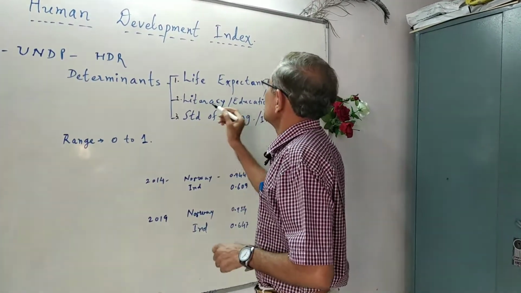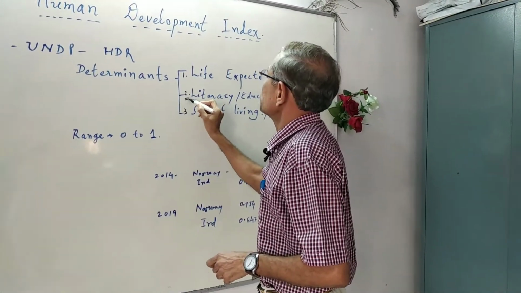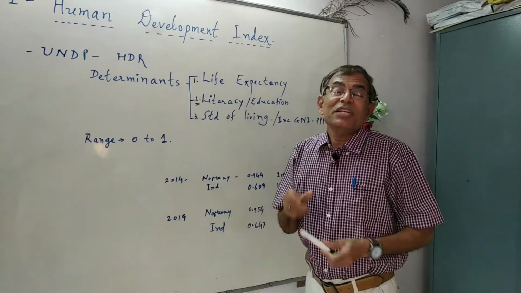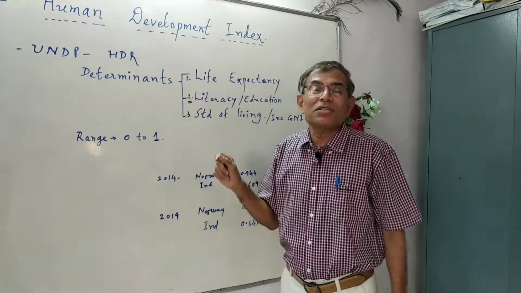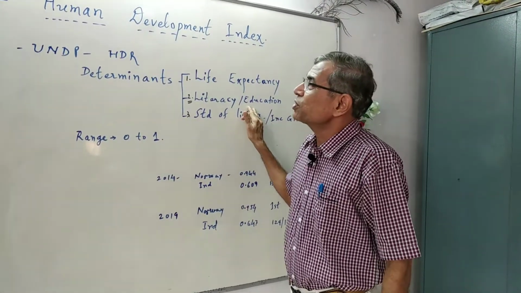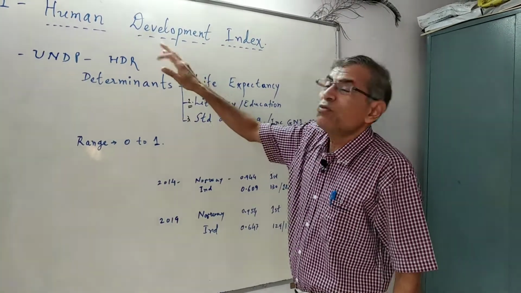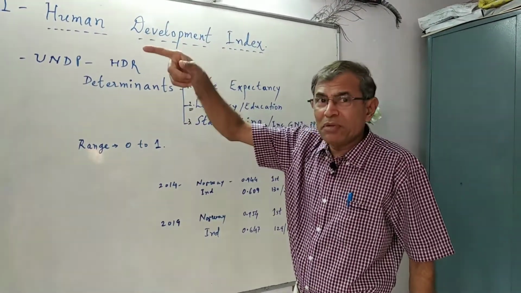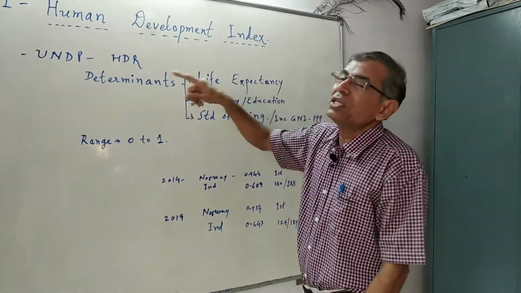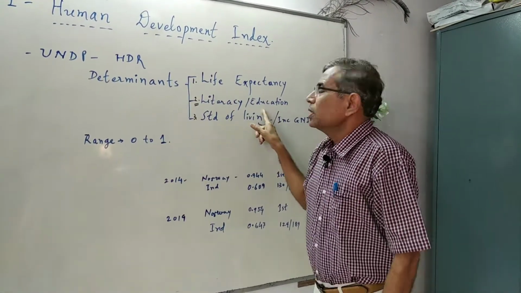Number two, literacy or education levels. Literacy or education levels are also very much considered, just like in PQLI, in human development calculation.